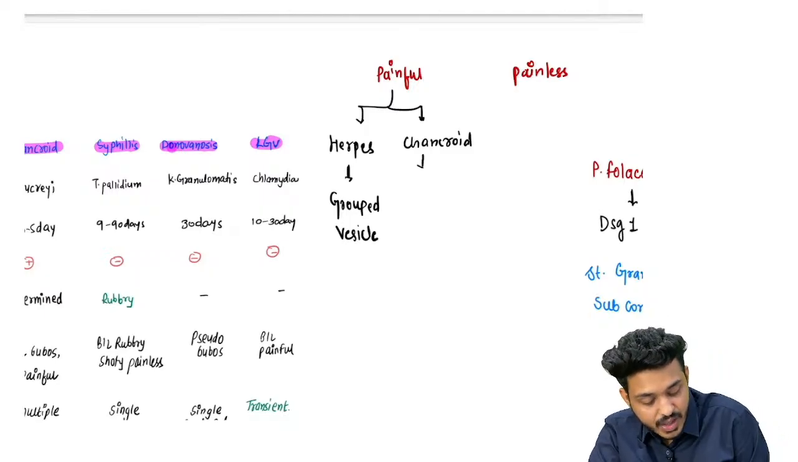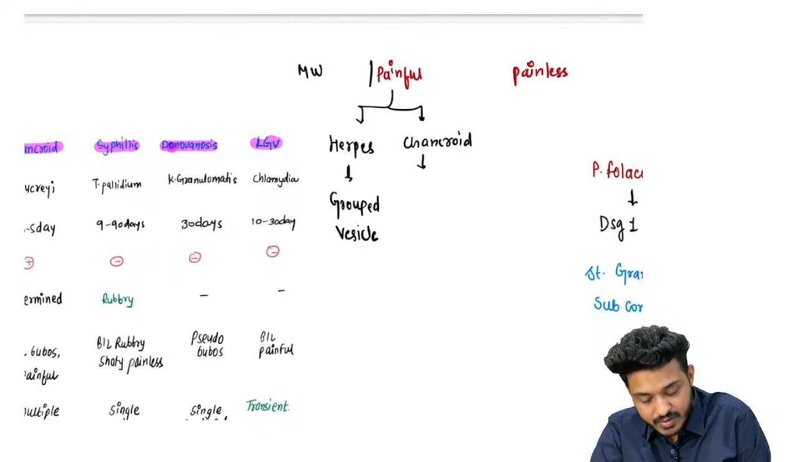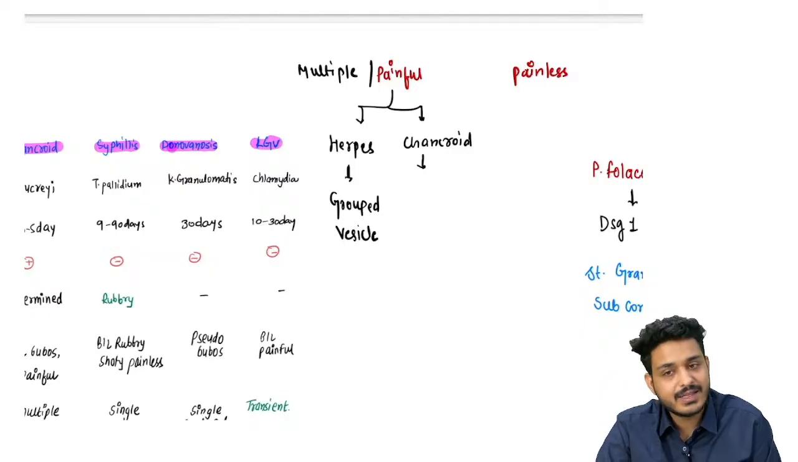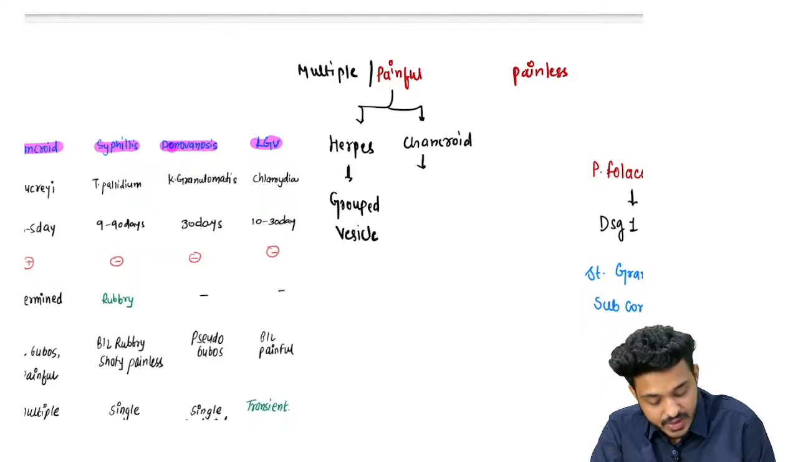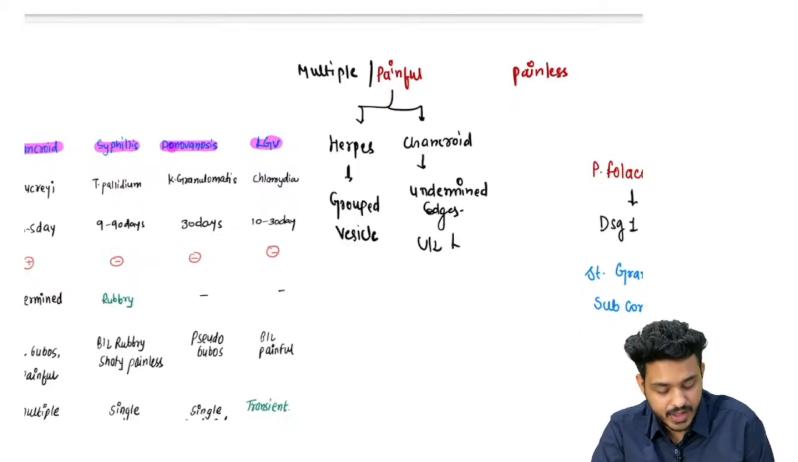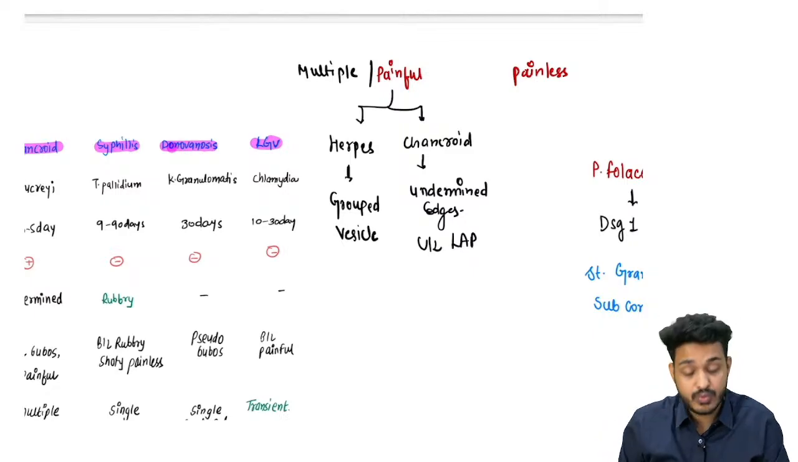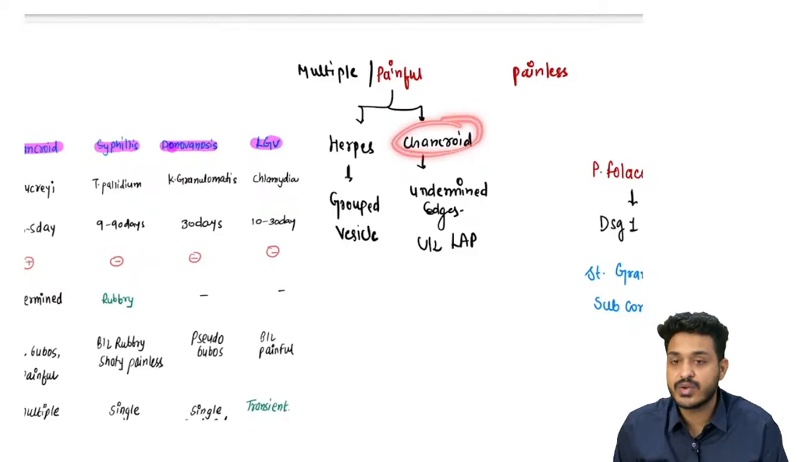Whereas in chancroid, again multiple ulcers are going to be there. So whenever you find painful multiple ulcers, this is going to be either herpes or chancroid, right? If chancroid is there, you can have multiple ulcers with undermined edges, right? Generally here you will have unilateral lymphadenopathy also. It can be bilateral as well, but generally it is unilateral lymphadenopathy. You need to focus on that. This is going to be chancroid.